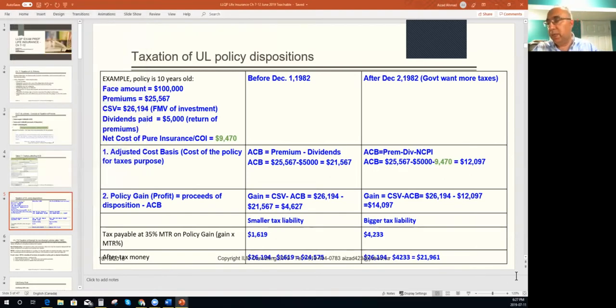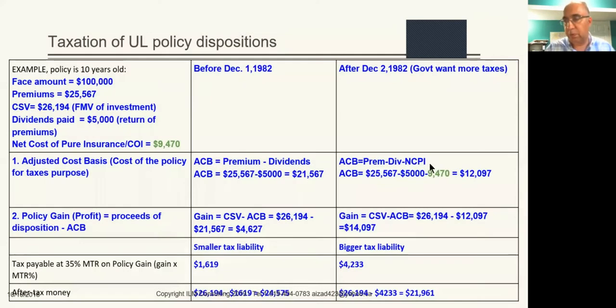So in the same way, the second calculation is for after December 2nd, 1982, when the government changed the rules. The only thing they added here was the NCPI. They said when you calculate the ACB, you do premium minus dividend, but now you also subtract the NCPI. And the NCPI, net cost of pure insurance, in this example was 9,470. So when we take 25,567 minus the 5,000 minus this number, we get 12,097, right? That is the adjusted cost basis that we are getting now, instead of this one.